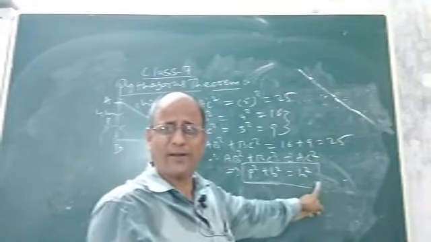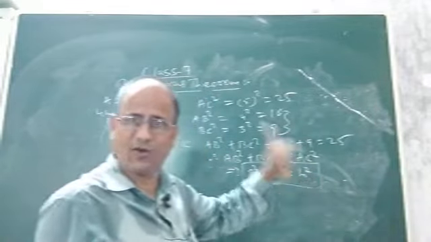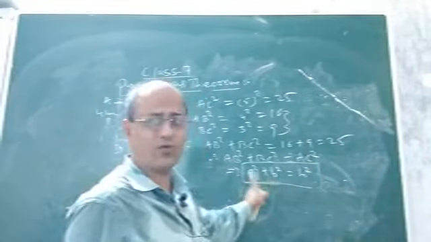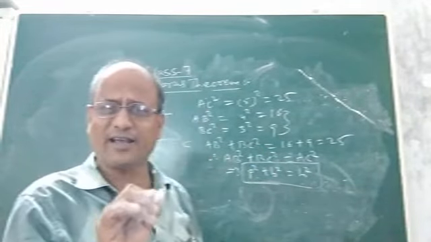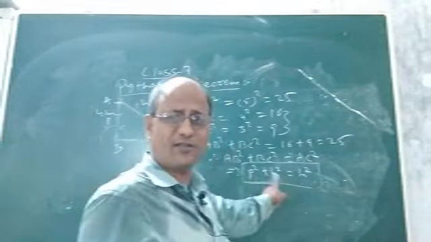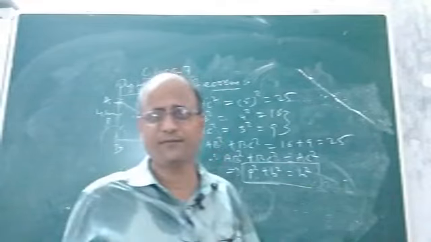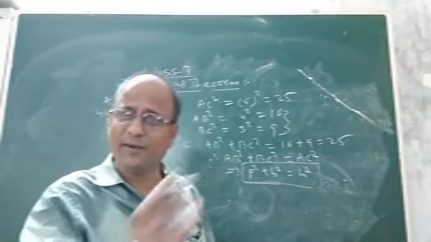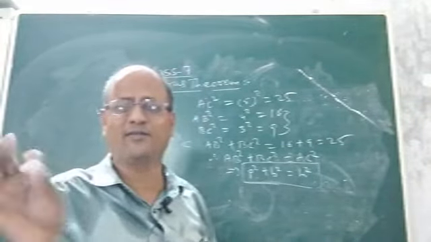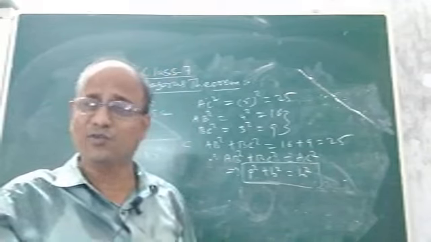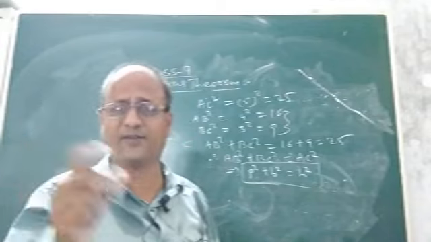So Pythagoras theorem says, the square of hypotenuse of a right angle triangle is always equal to the sum of the squares of its perpendicular and base. That means in a right angle triangle, the sum of the squares of perpendicular and base will always be equal to the square of hypotenuse. If the sum of squares of perpendicular and base is not equal to the square of hypotenuse, then it will not be a right angle triangle. See children, how important is this relation? Just try to understand and imagine.